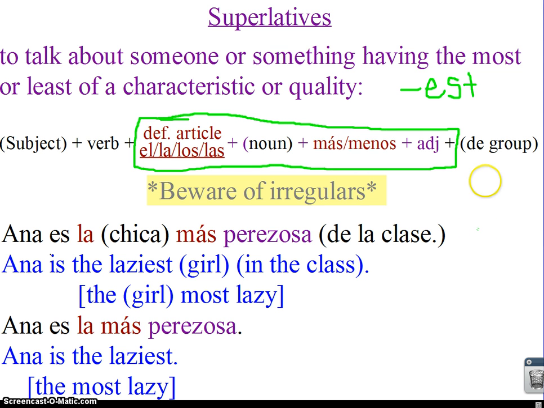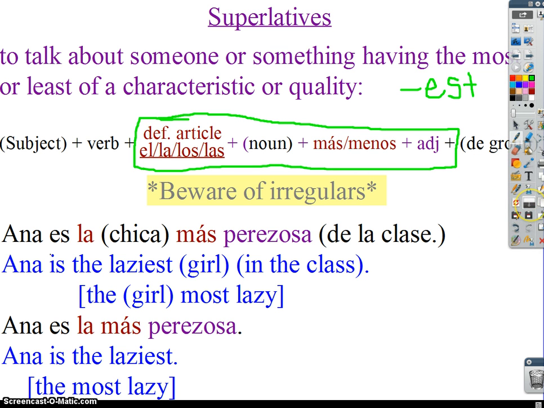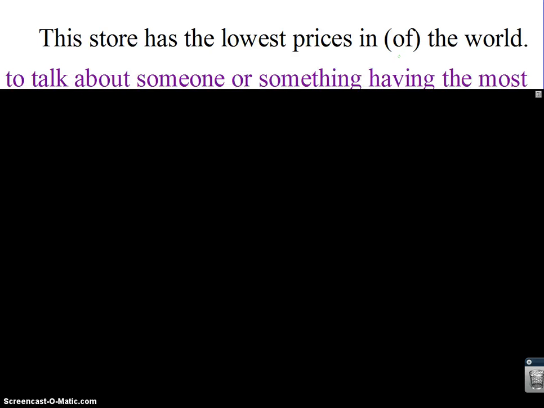Okay, so moving on. Let's see if you guys can do it on your own. Here we go. This store has the lowest prices in the world. We would say in the world. In Spanish, you would say of the world. World is mundo, if you remember. We've seen it once or twice.